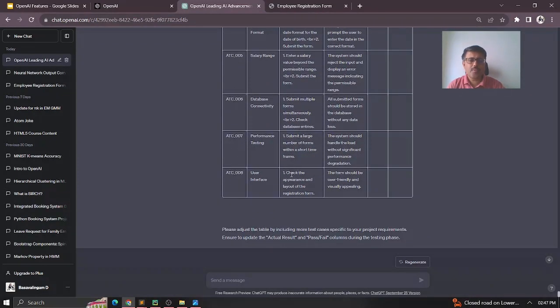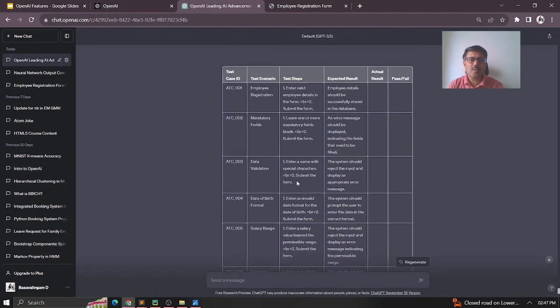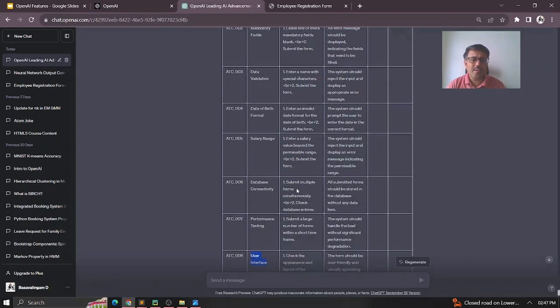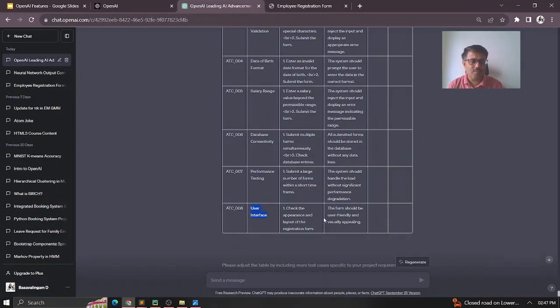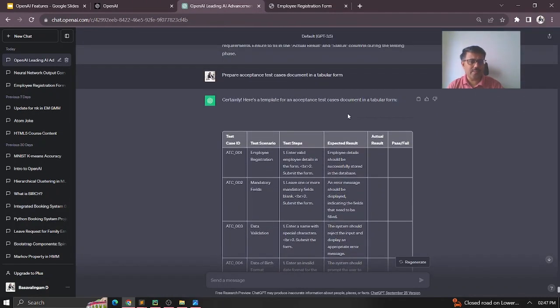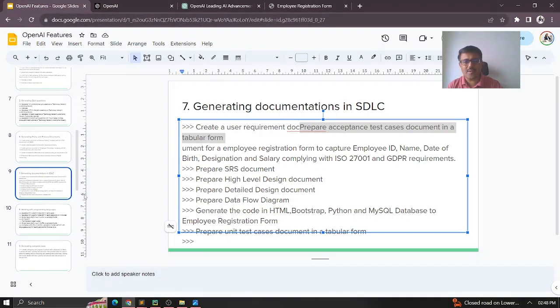For example, performance testing, database connectivity testing, and user interface, whether the layout and everything is fine or not. Maybe in certain cases you'll see compatibility testing and so on come in, but your basic content is available. You can build on it to fine tune it further. This way, any newcomers, beginners or freshers can quickly understand and get used to the tool, thereby increasing productivity, especially for developers and testers.